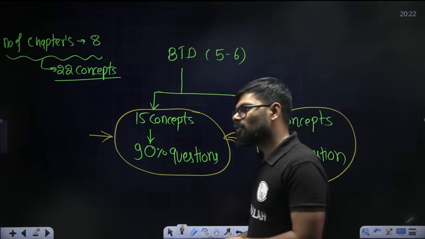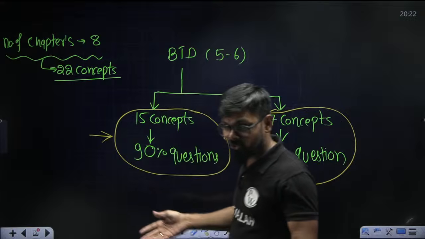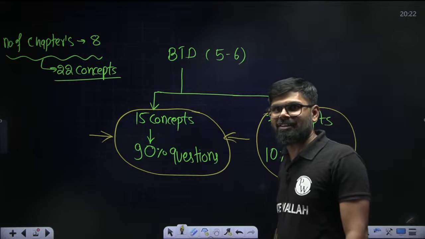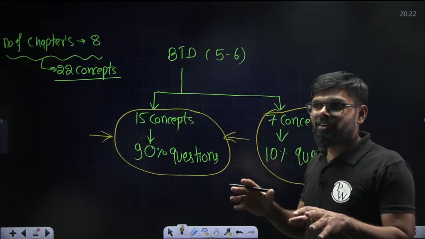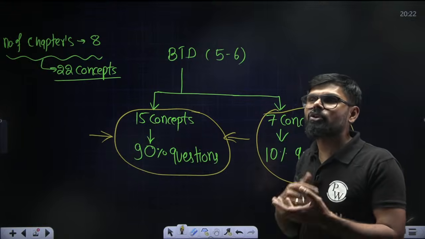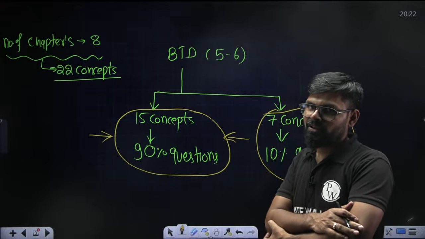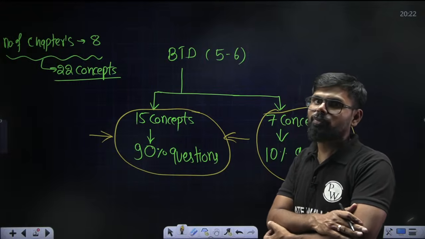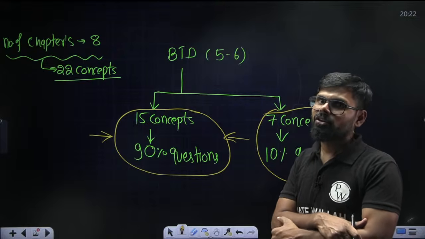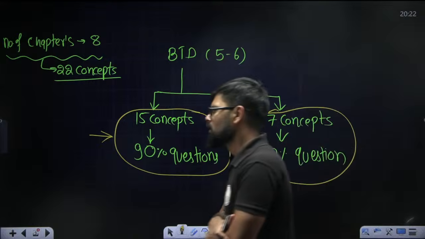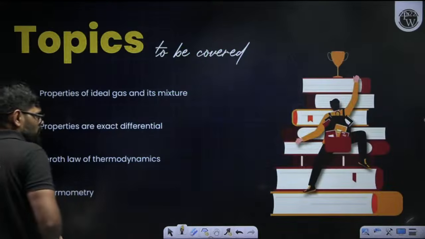YouTube is also there, Instagram is also there, Facebook is also there. So what I'm trying to say is, if you give equal priority to each and everything, you will not be successful. It is very difficult to get successful, so you need to give priorities.